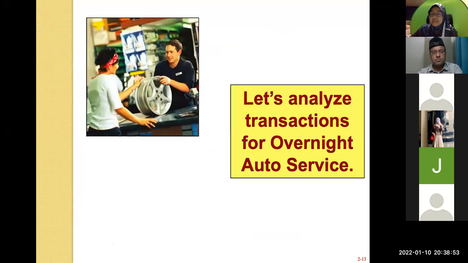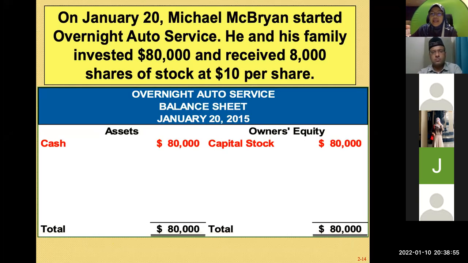Okay, let's look at the example here. On January 10, Michael McBrien started Overnight Auto Service. He and his family invested 80,000 and received 8,000 shares of stock at $10 per share. So what happened is that McBrien put 80,000 into the company.